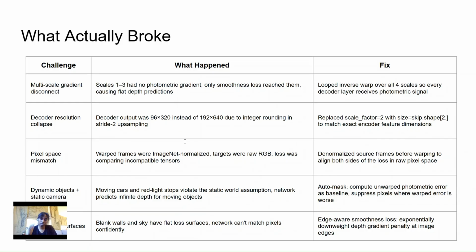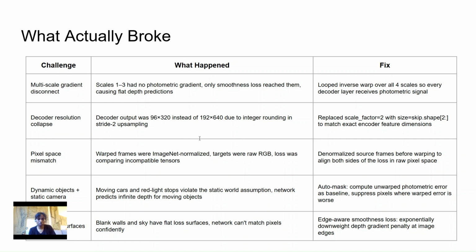The smoothness loss trains the network to just give us flat images, flat planes, because a constant depth map has no gradient and therefore no smoothness penalty. It was a pretty easy fix: loop the inverse warp operation at every scale, instead of just at the topmost, highest resolution one, and do it independently. So every decoder layer receives a direct photometric gradient corresponding to it, and this really stabilized my network and took my absolute relative error from completely unstable down to 0.14, which was pretty good.